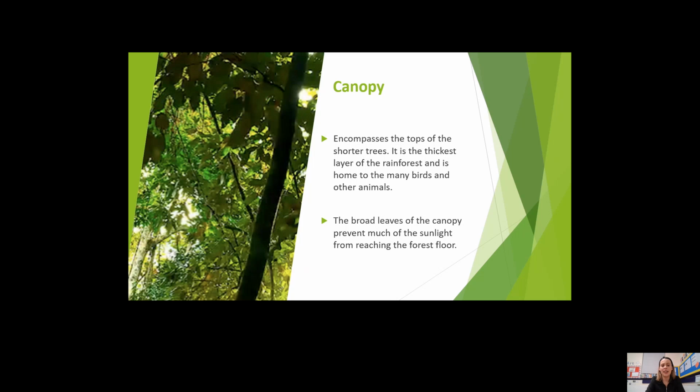The canopy is the second layer, so the emergent layer is at the top and the canopy is the second layer. Canopy. The canopy encompasses the tops of the shorter trees. It is the thickest layer of the rainforest and it is home to many birds and animals. The broad leaves of the canopy prevent much sunlight from reaching the forest floor.